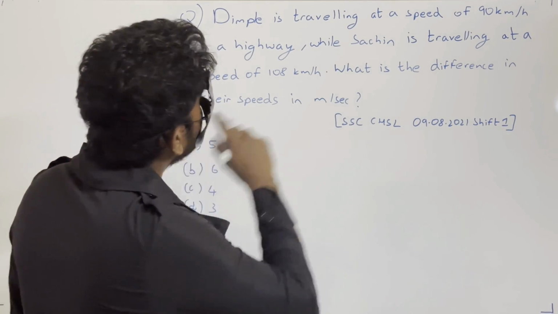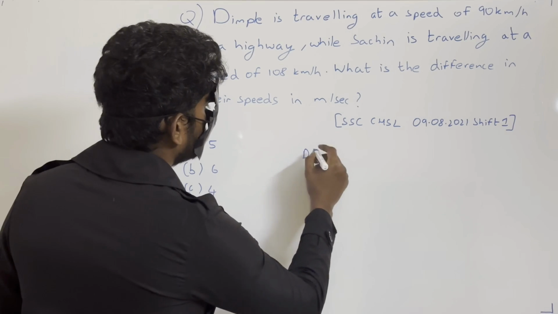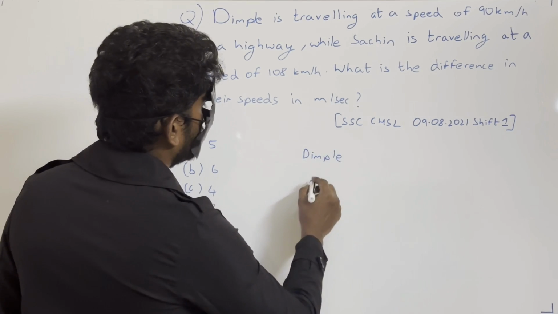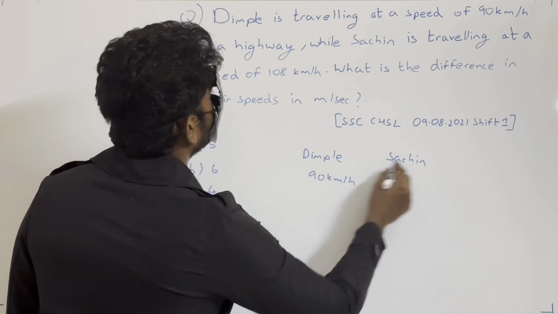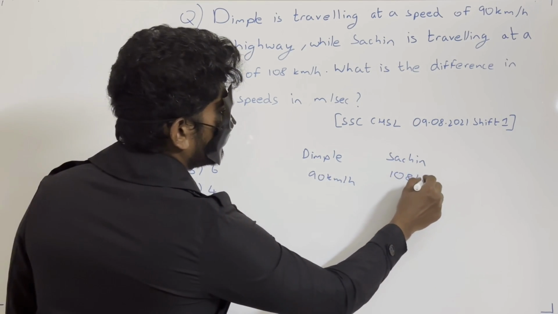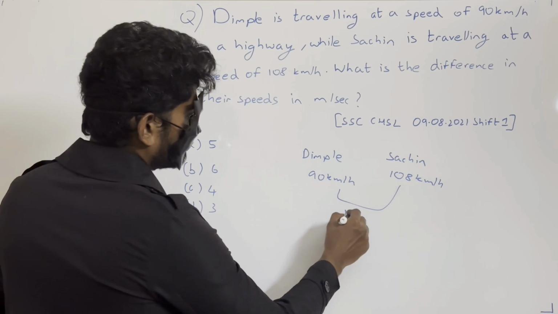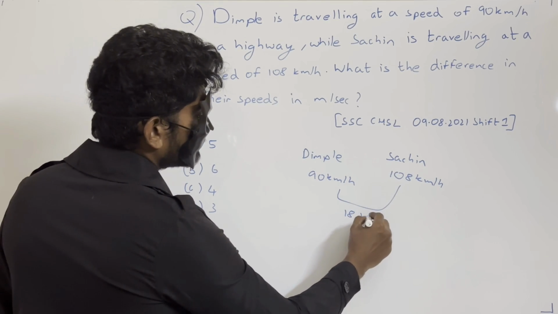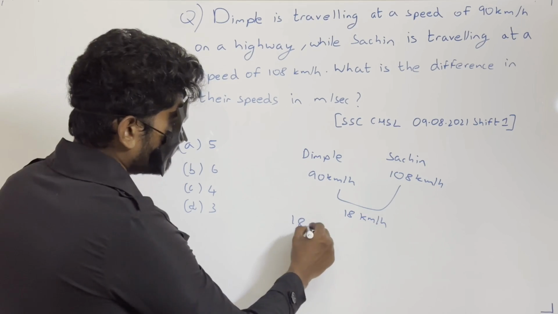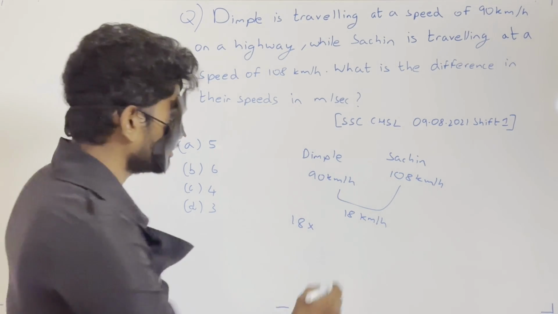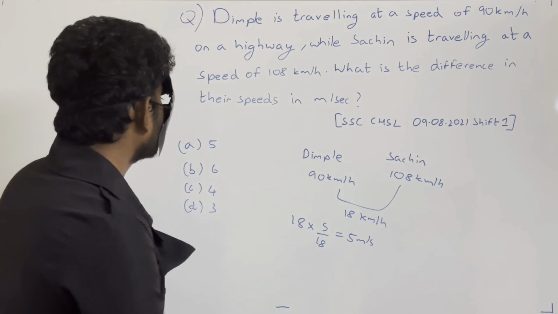Now coming back to this question, difference in speeds is nothing but, first Dimple's speed is nothing but 90 kilometers per hour and Sachin's speed, Master Blaster, 108 kilometers per hour. Now their difference in kilometers per hour is 108 minus 90, which is 18 kilometers per hour. Now when he is asking meters per second, just convert it. To convert it, we will multiply it with 5 by 18, already taught you. It's nothing but equal to 5 meters per second. So option A is right.